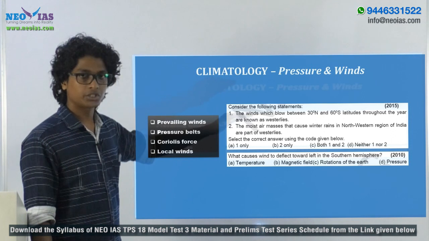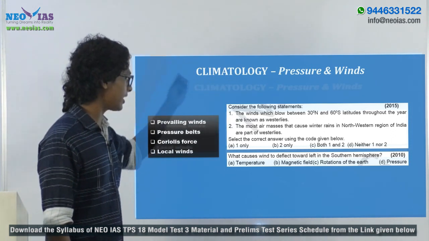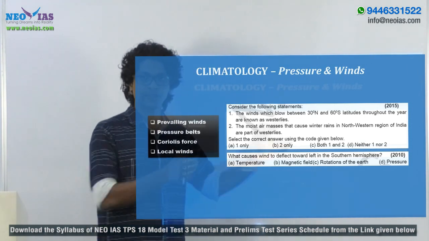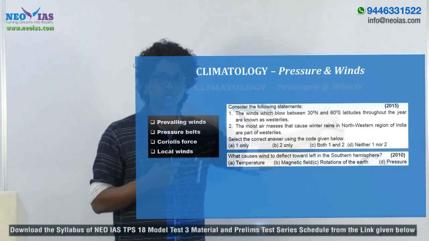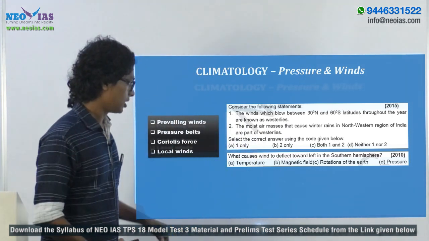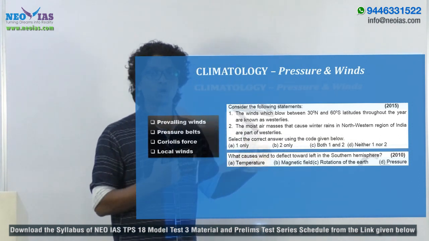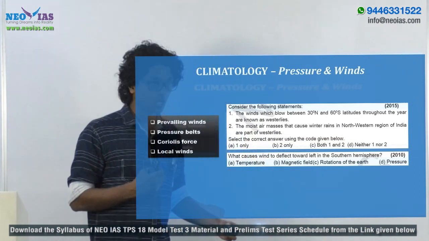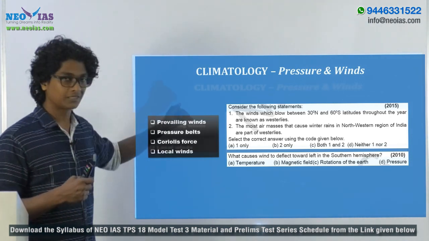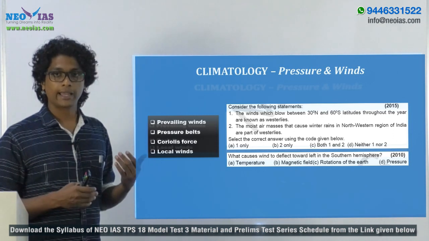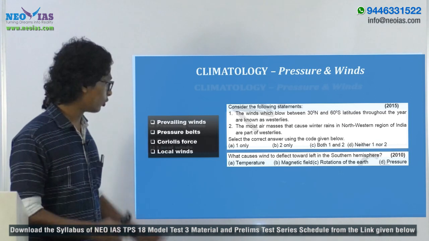Now another 2010 question: what causes wind to deflect towards the left in the southern hemisphere? Right, the winds deflect in the southern hemisphere as well as in the northern hemisphere, and they are asking you the cause. The answer will come out as rotation of the earth, or you can say it is related with the Coriolis force or Coriolis effect, right? So another topic you have to cover for the prelims is Coriolis force and its influence or its physical effect on the weather systems in the Earth's atmosphere, right?